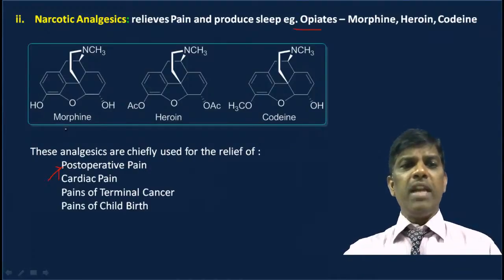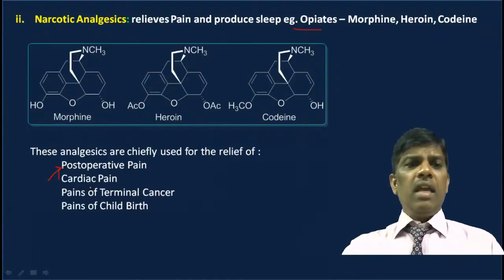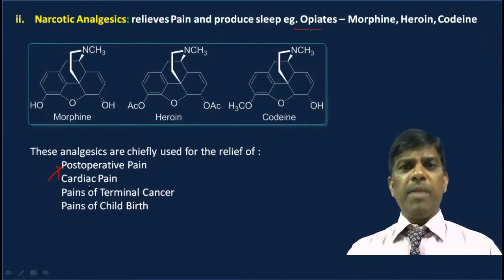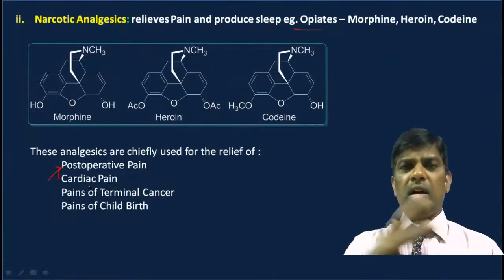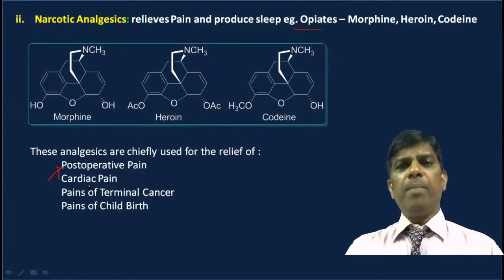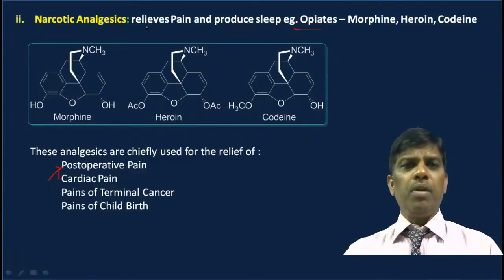So these are the opiates. You can read the names. Cardiac pain: if a heart attack takes place, the patient will get a lot of pain, because the heart will cry with pain. To get relief from that cardiac pain, the doctor will give these medicines. And pains of terminal cancer.